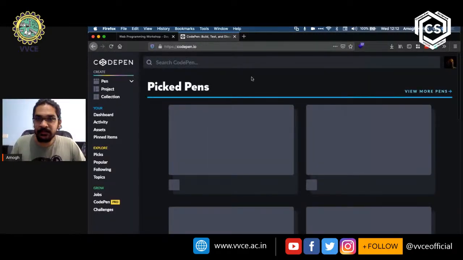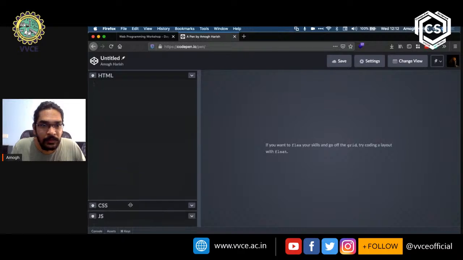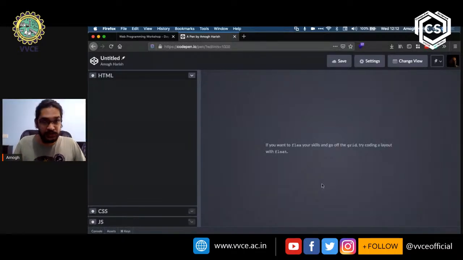It's going to open something like this. Towards the top left, it says create pen. You can just click on that and you get this. The reason that I chose this is so that I can type in the code over here, and you can see how it will look immediately on the right hand side. This is very useful if you are learning HTML or CSS or JavaScript. You don't have to go to a separate application to see the result. You can experiment with a lot of different things and see how it's going to react.